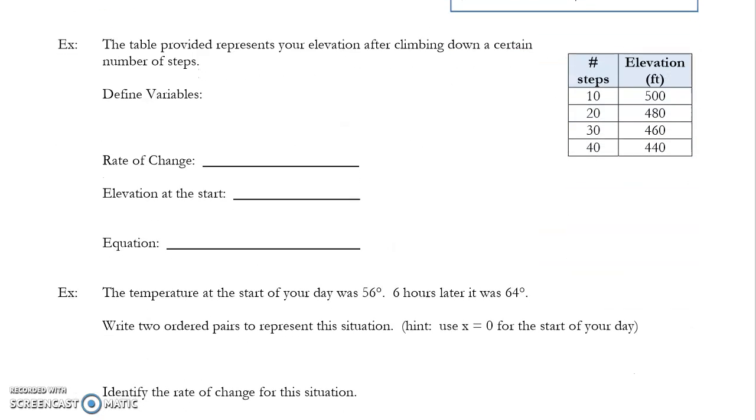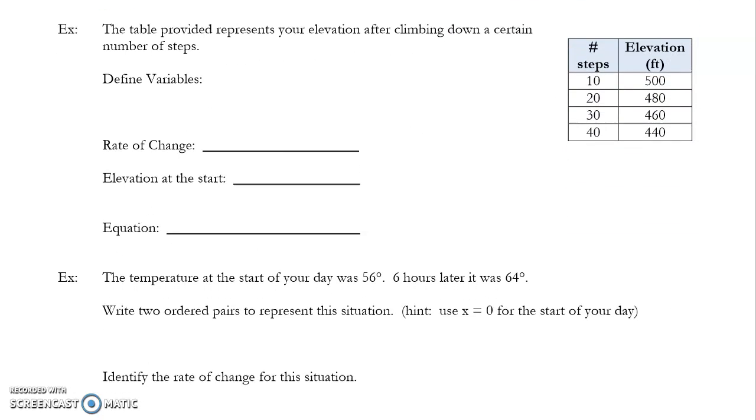Now, there are a couple of different ways of looking at it, though. What if I just give you a table of values and I want you to define variables and find rate of change and elevation at the start and all of that? This is where you've got to be a little bit careful. Now the variables should be pretty quick and easy. X is still going to be our input, or in this case, my X is the number of steps. Use the table to help define your variables.